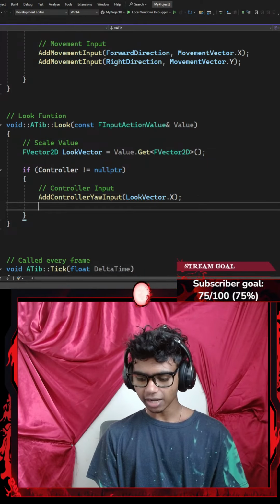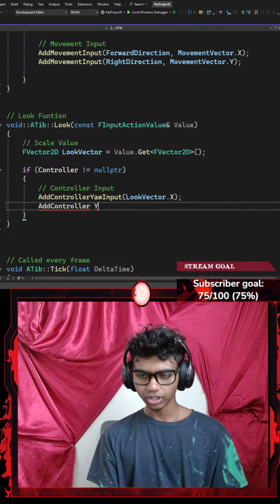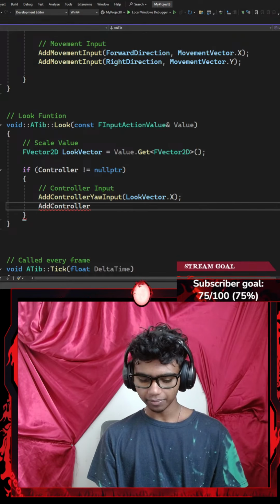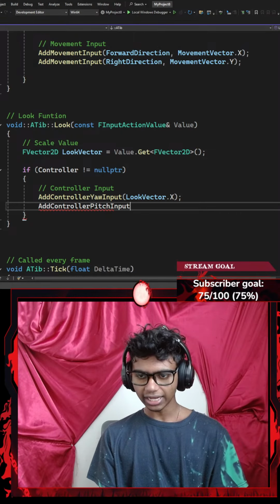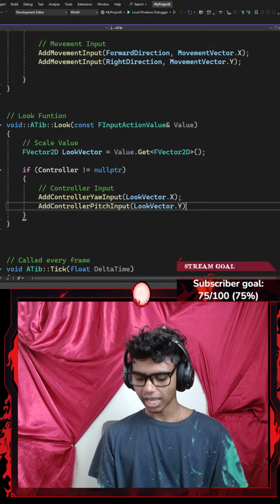There. And then next I'm going to go with another add controller yaw input. Actually, pitch input this time. Pitch input. And guys, there's a tiny logic check here. Dot the y-axis, ending with a semicolon.